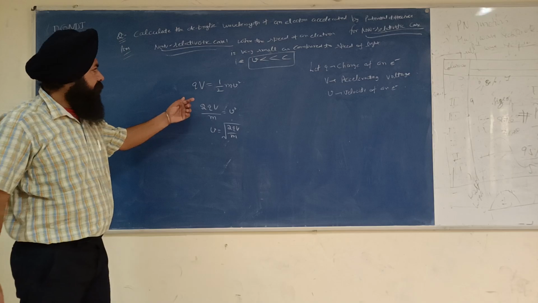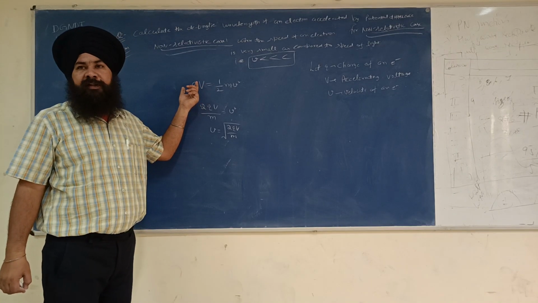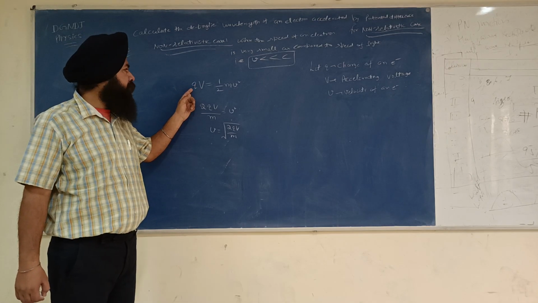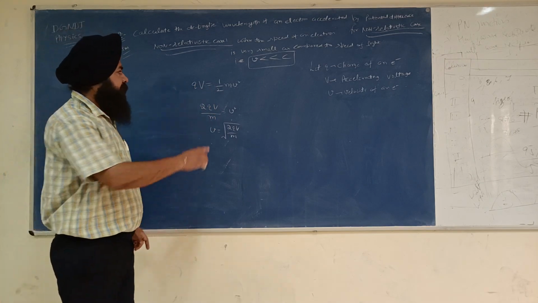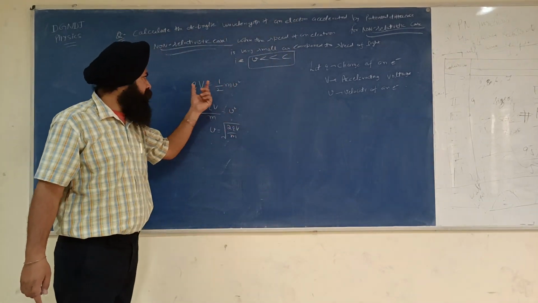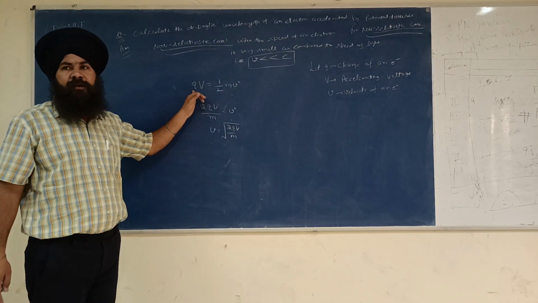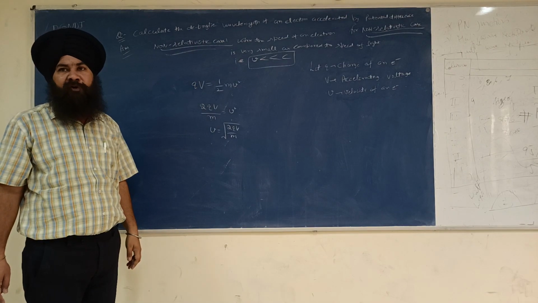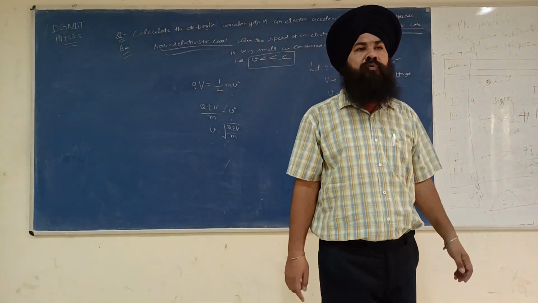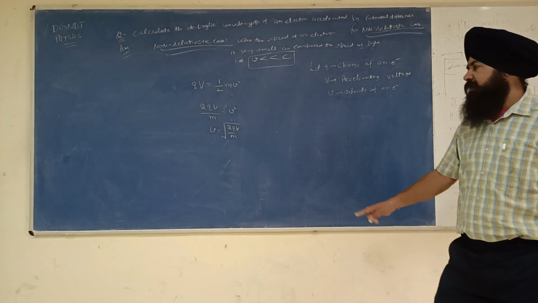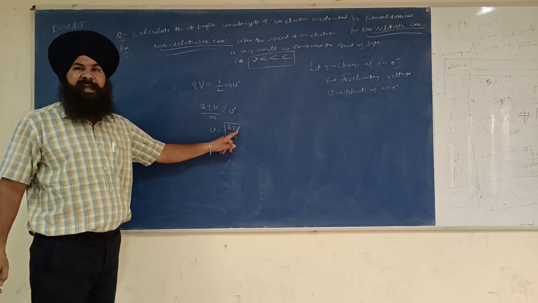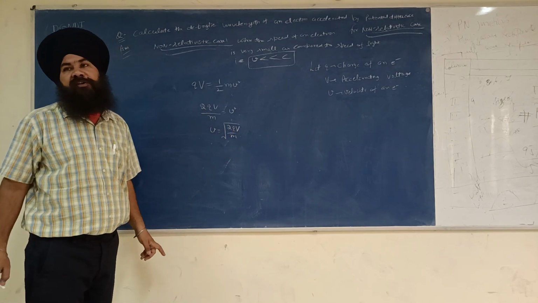See, when we are giving energy to the electron in the form of voltage, this qV is equal to the kinetic energy. Half mv squared is called the kinetic energy of the electron. So this kinetic energy is equal to qV. q is the charge of the electron, V is the accelerating voltage given to the electron. So v is equal to square root of 2qV upon m. This capital V is the voltage, and this small v is the velocity.